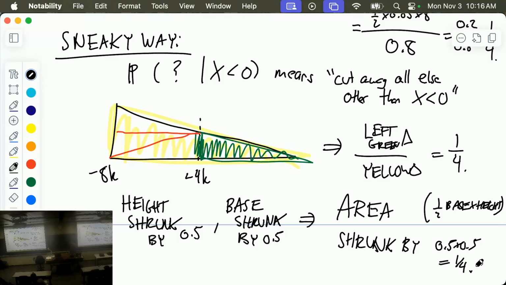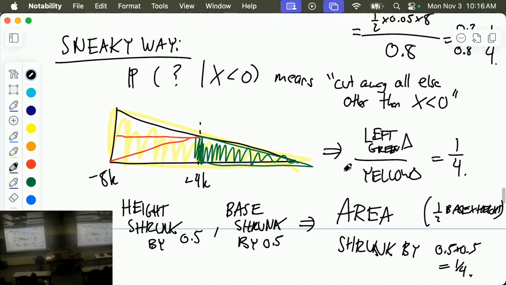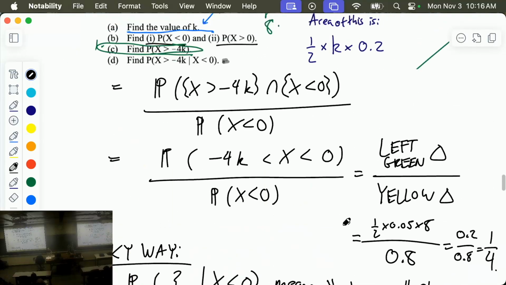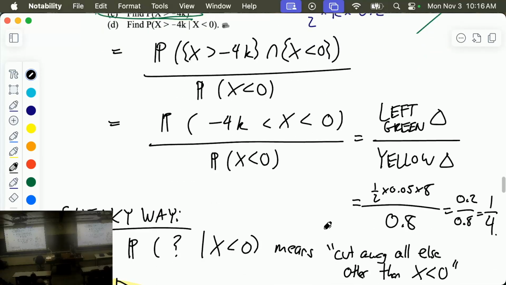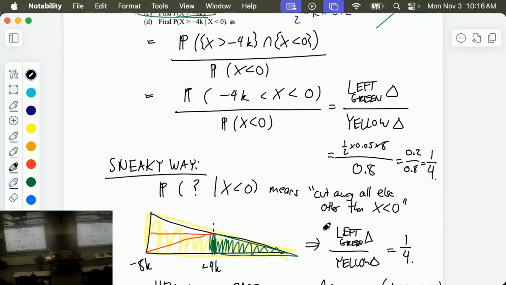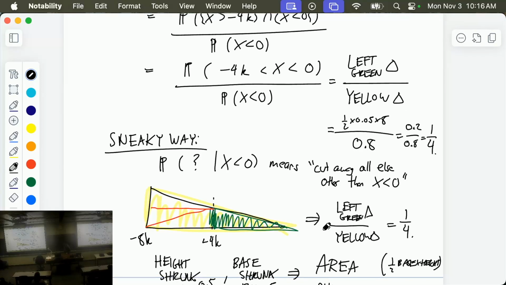All of these are sort of more intuitive ways to get at the answer, where you don't really need to know anything. You'll notice I never used the value of k in this thing. I never had to find the actual area of the yellow triangle in these sneaky methods. If you don't like the sneaky methods, this way is perfectly good as well. Maybe it will take you a little bit longer, but that's perfectly fine. Okay, that's a very deep dive into question 4.